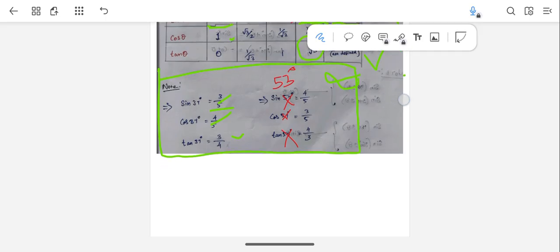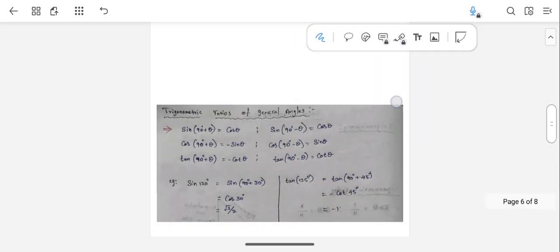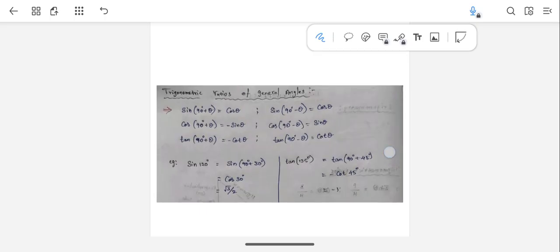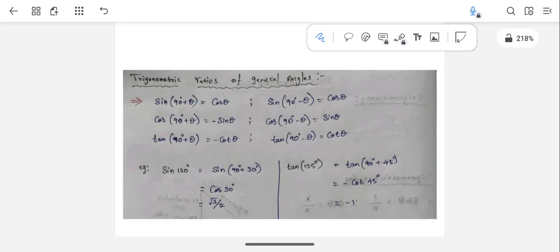Yeah, so as I told you, now let's see how we can find trigonometric ratios for other angles. Means the trigonometric ratios of general angles. If they give any angle, how can you find it? That is the question. The answer is, as you can see here, six different sets of formulas. It is given sine 90 degrees plus theta is equal to cos theta, cos 90 degrees plus theta is equal to minus sine theta, like that.